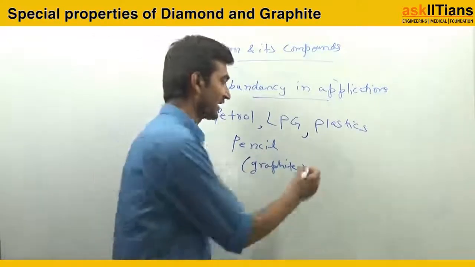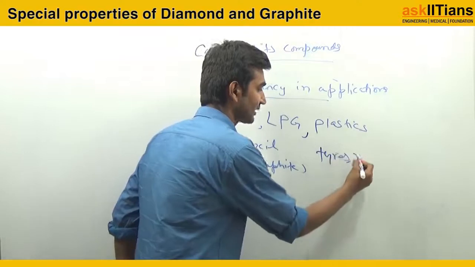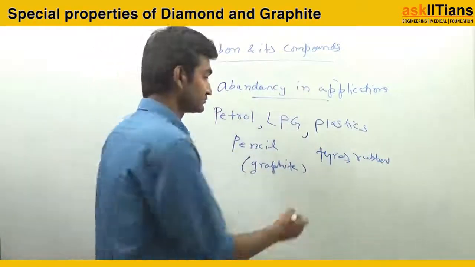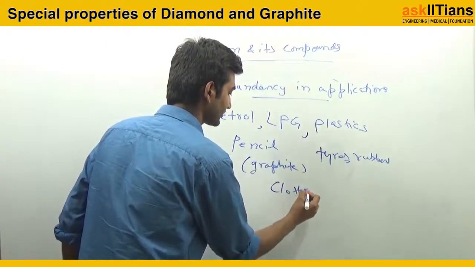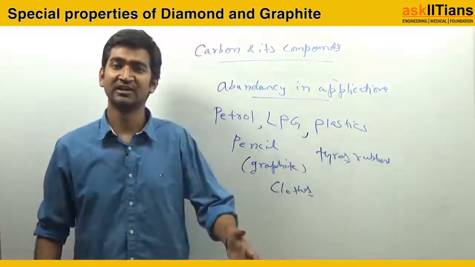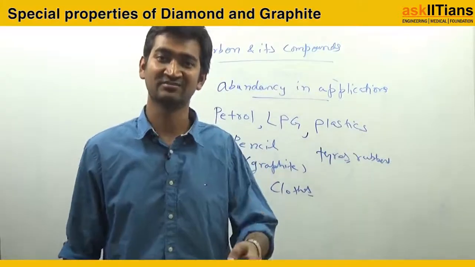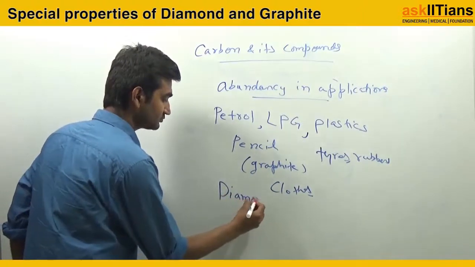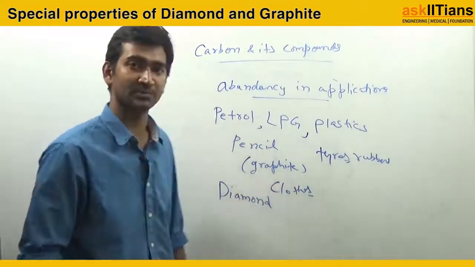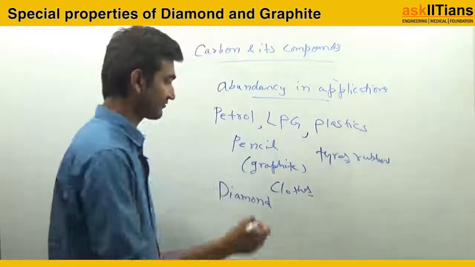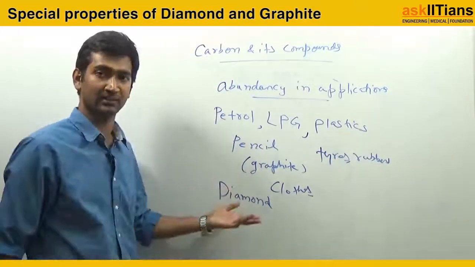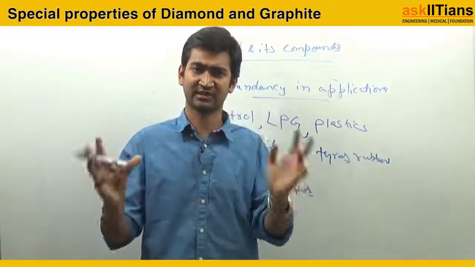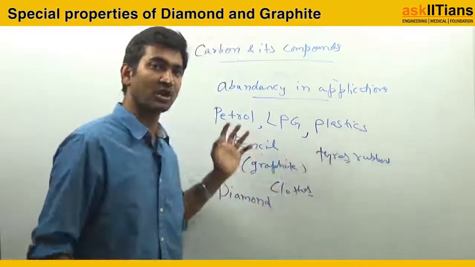Then there are various applications like tires, rubbers, clothes which we wear, and it is also used in jewelry like diamond. Diamond is also one of the allotropic forms of carbon. So graphite and diamond are the allotropic forms of carbon. And this is just a small subset. I am only saying this is a small subset.